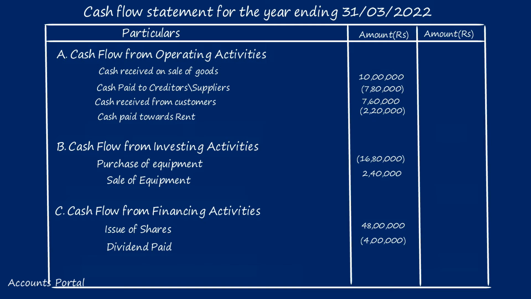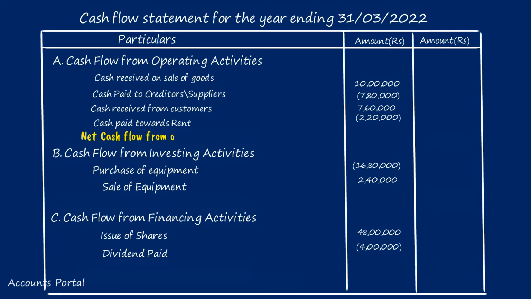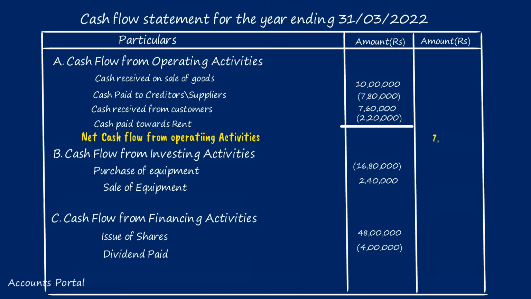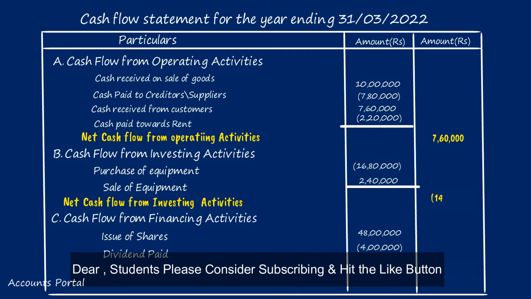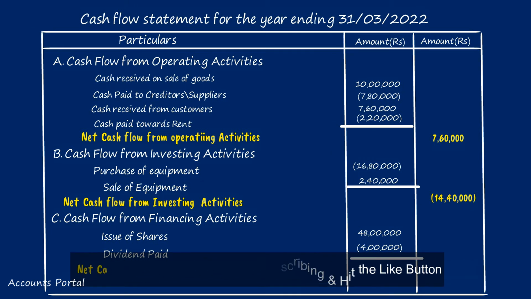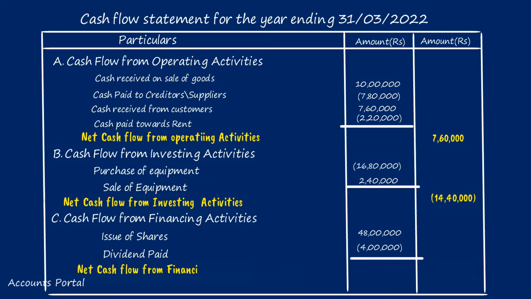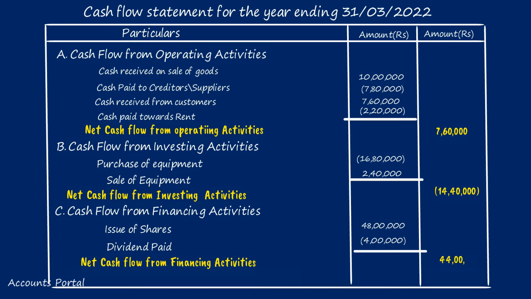Now, these are the activities. Now, we will close and find out what our net cash flow from operating activity is. Please total up. So 7,60,000. Net cash flow from investing activities 14,40,000, that too a negative figure. And the last item, net cash flow from financing activity 4,40,000. So from operating, we got 7,60,000, a positive figure. Investing is a negative figure, and from financing activity a positive figure.